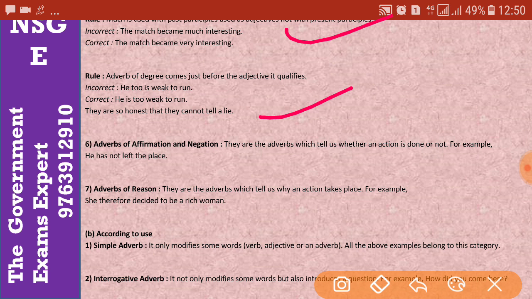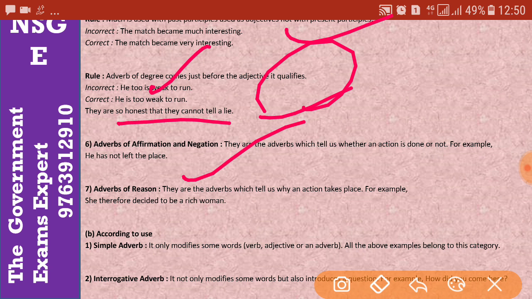An adverb of degree comes just before the adjective it qualifies. Suppose, "He too is weak to run." That is wrong. "He is too weak to run." So the adverb of degree comes just before the adjective, "weak." Another example: "They are so honest that they cannot tell a lie."